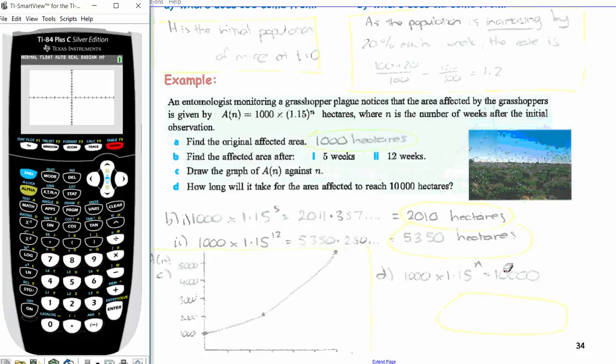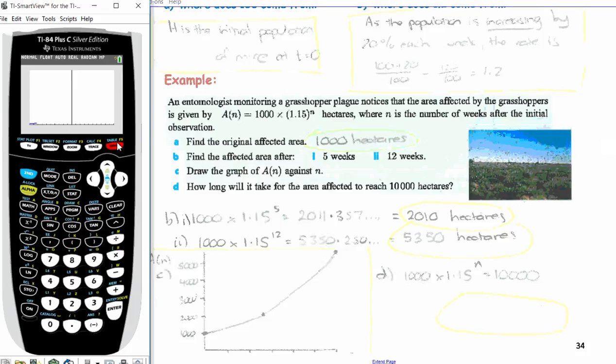Your y max, whatever is in your y2, for example, has to be above that, because this function here is just a horizontal line that cuts through y equals 10,000. So we can't see it on here. Let's go to the window and adjust our y max to begin with. Make it a bit bigger than 10,000, like maybe 10,500 or 11,000. Just experiment a bit. Then graph, let's see what we can see now.